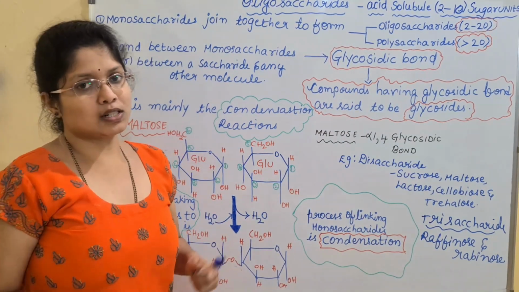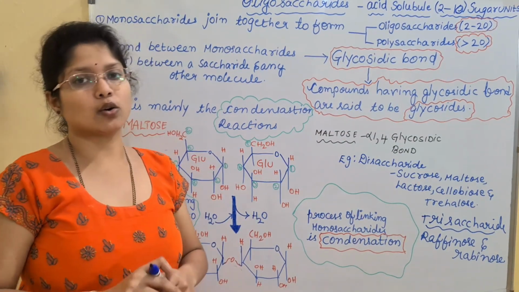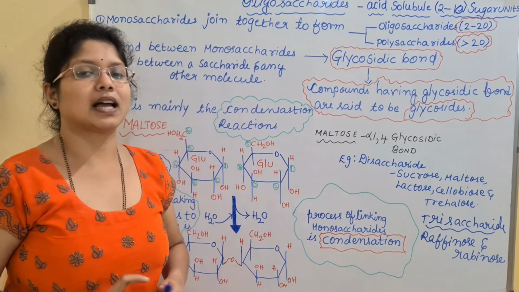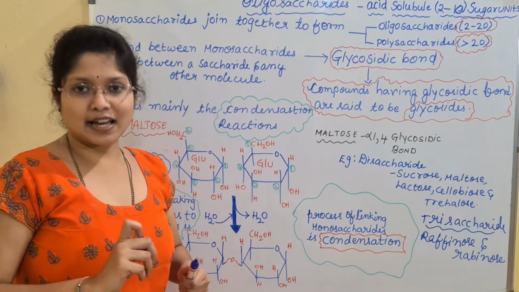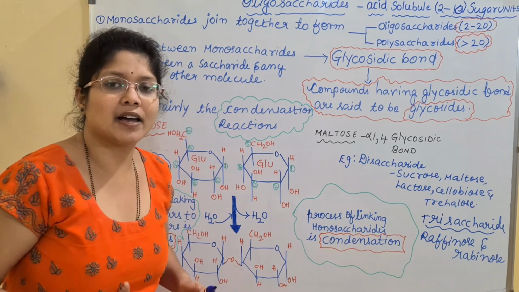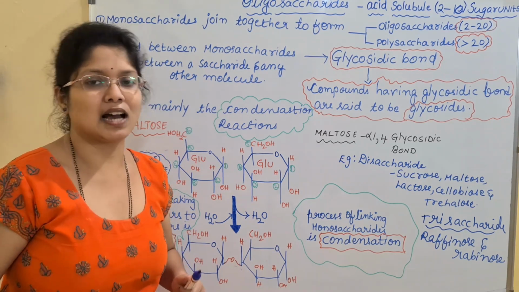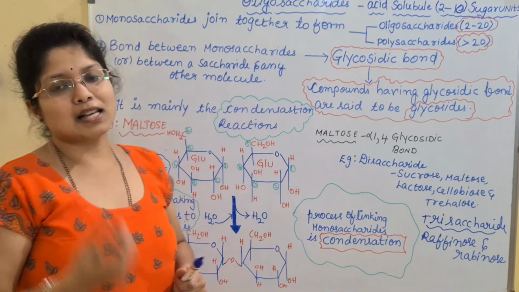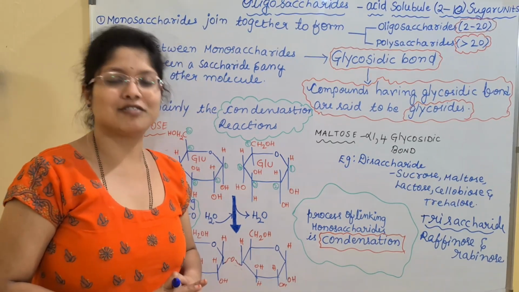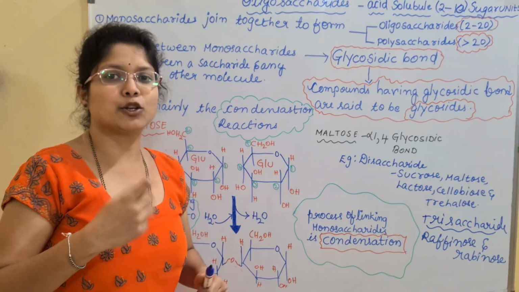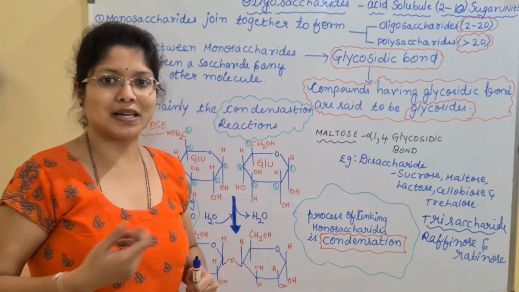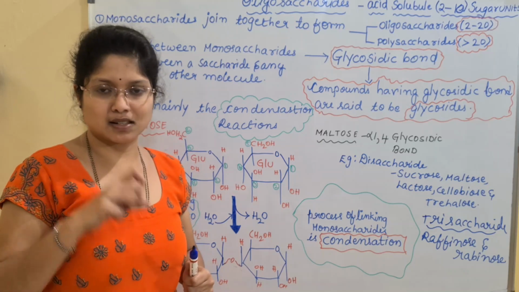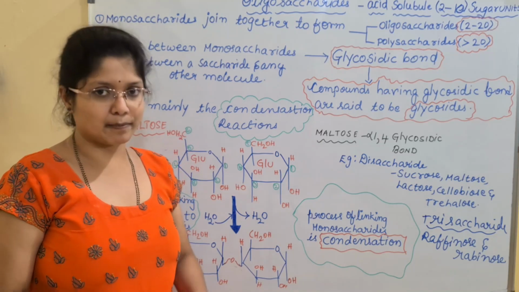Again, if 4 sugars are bonded together, we call it a tetrasaccharide, and the example is stachyose. If it is 5, we call it a pentasaccharide, and the example is verbascose. Stachyose and verbascose are mainly seen in legume plants, like groundnut and pea.